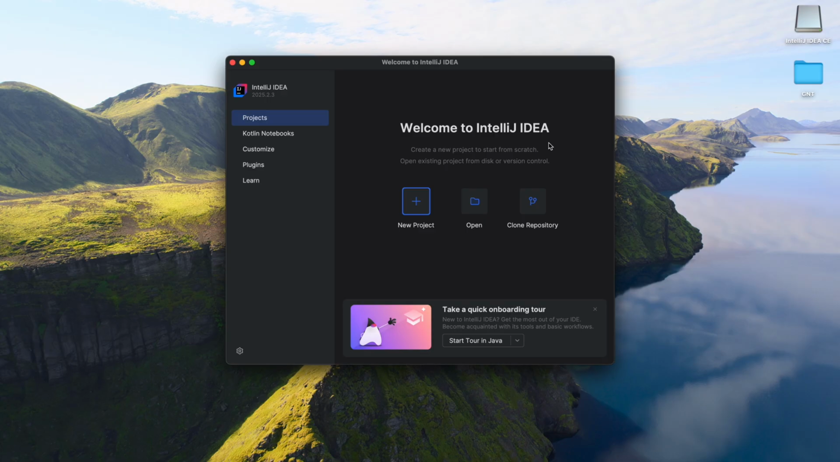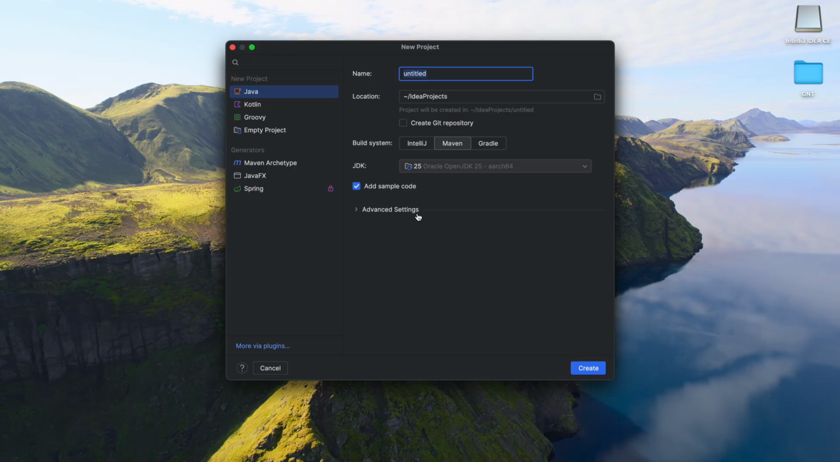As you can see, when we open IntelliJ, it offers us some options like create a new project, open existing project, or clone the repository. Let's click on the new project. Let's give it the name Java_lessons. As a build system, let's choose Maven. Here is the location of the file. We can change it, but let's leave it as the default location.